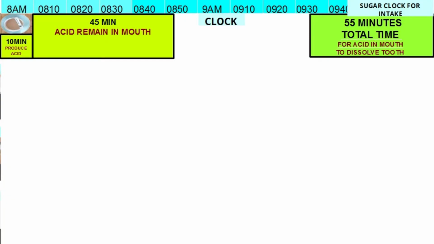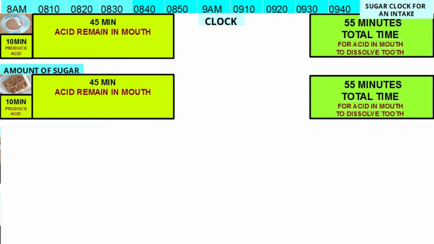The answers. Having tea with 5 grams of sugar over 10 minutes has a sugar clock of 55 minutes. Having tea with 20 grams of sugar over 10 minutes has the same sugar clock of 55 minutes. Both have the same risk of tooth decay.